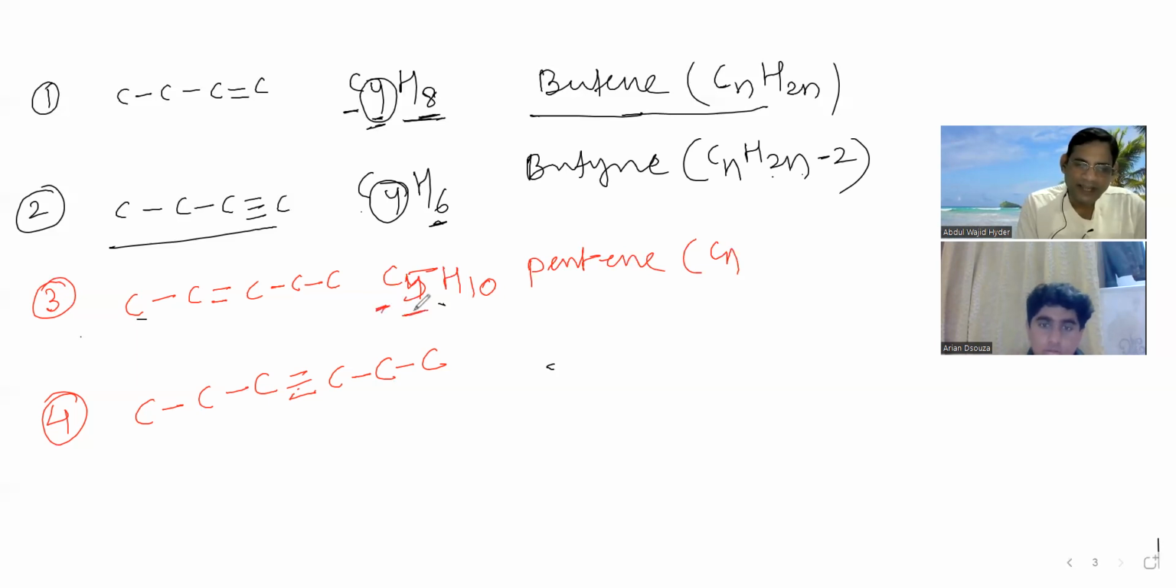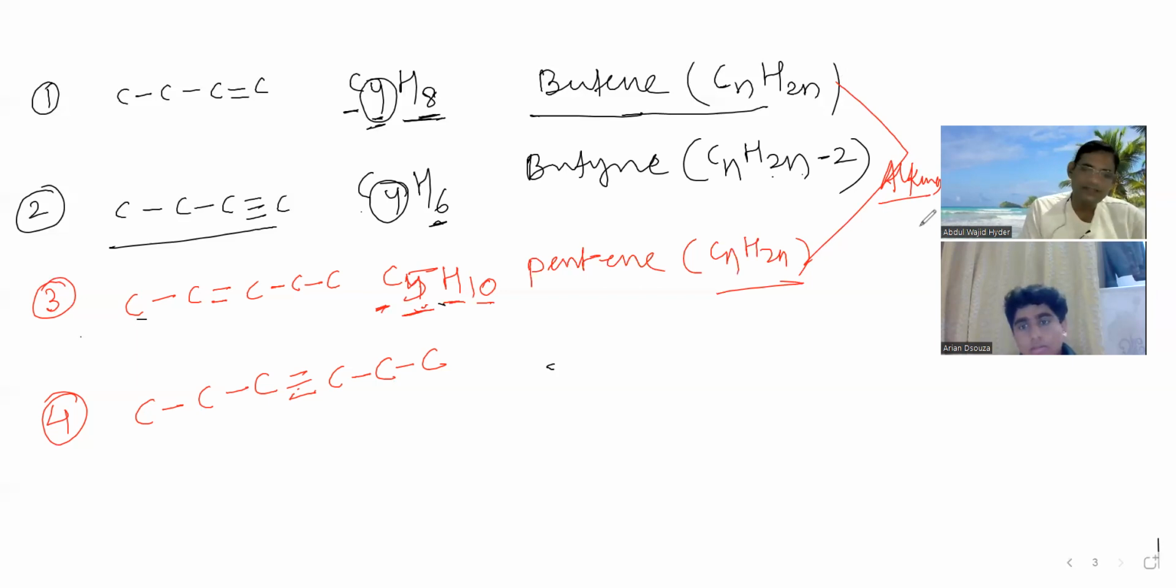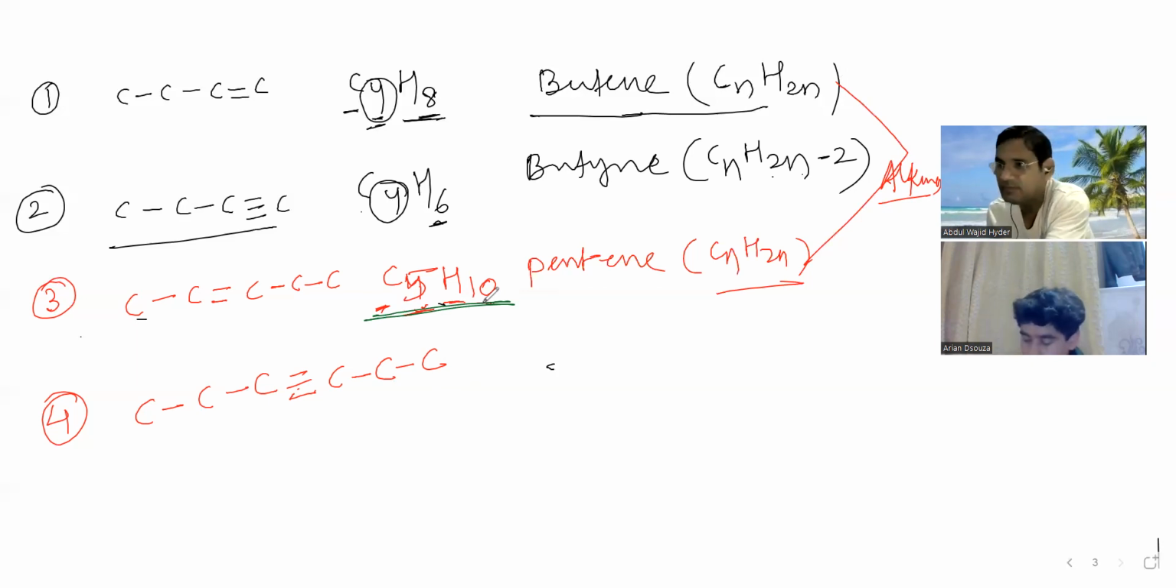What will be the general formula? Cn, n is 5. So H is H2n, CnH2n. That means it is an alkene. These two are alkenes. Now see the next one. What is this? 1, 2, 3, 4, 5, 6, 7, 8, 9, 10. It's also an alkene, C5H10.